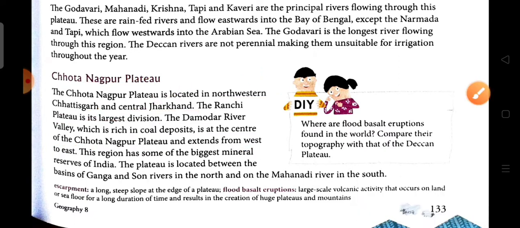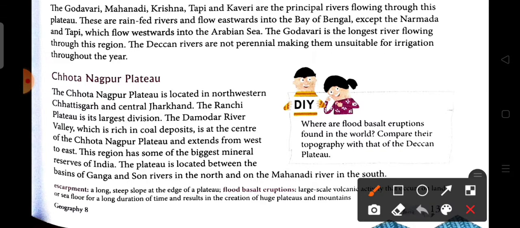So here we see that it is an important part of the Chota Nagpur Plateau, that is the Damodar River Valley, which is rich in coal. So that means the Damodar River Valley location is economically supportive to this region, and it is located in the center of the Chota Nagpur Plateau and extended from west to east.